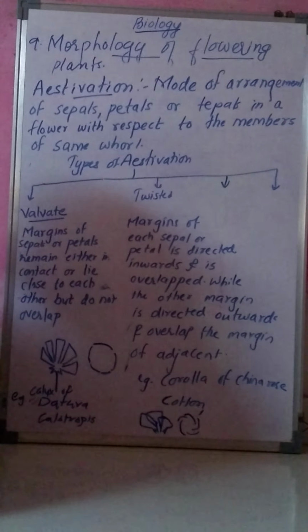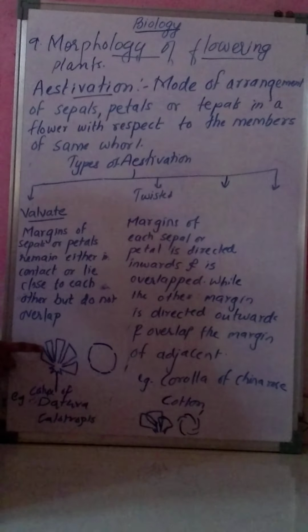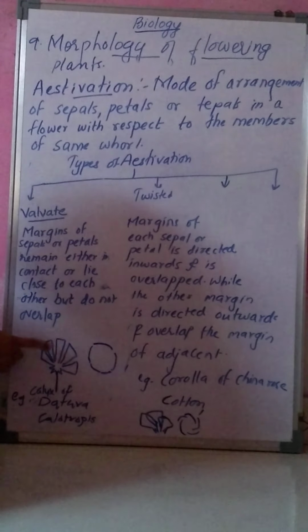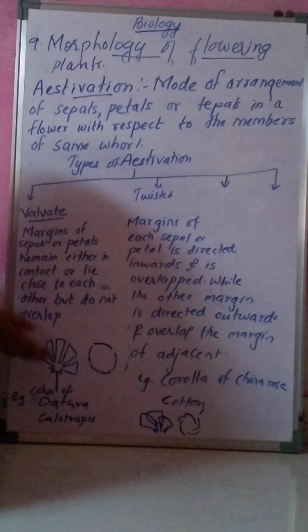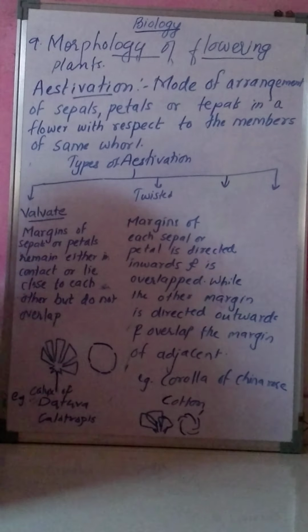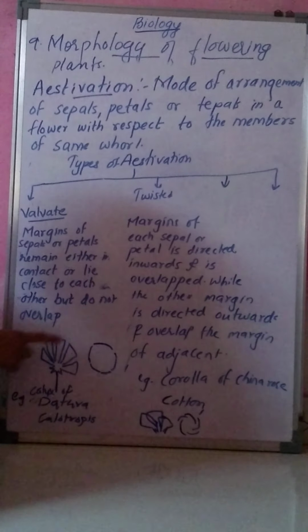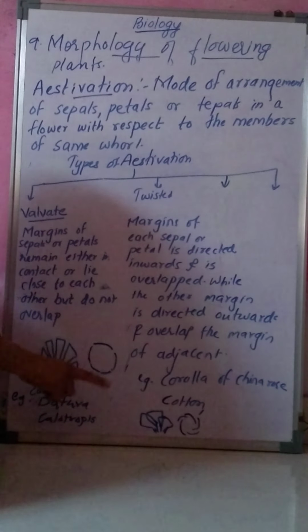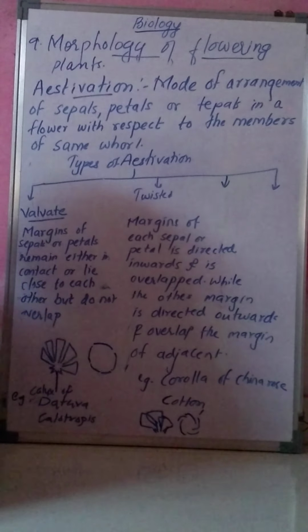First is valvate estivation. Now what is valvate estivation? In valvate estivation, the margins of sepals or petals remain either in contact or lie close to each other. You can see here the sepals remain either in contact with each other or very close to each other, but they do not overlap. They are present close, but they do not overlap.